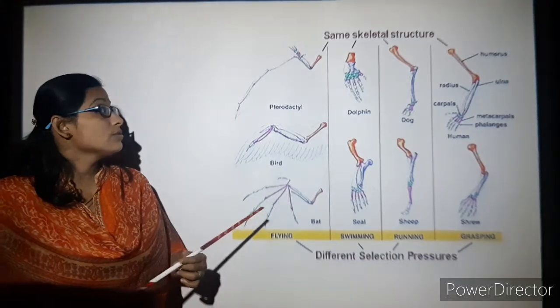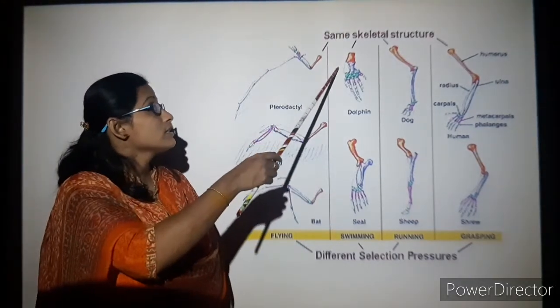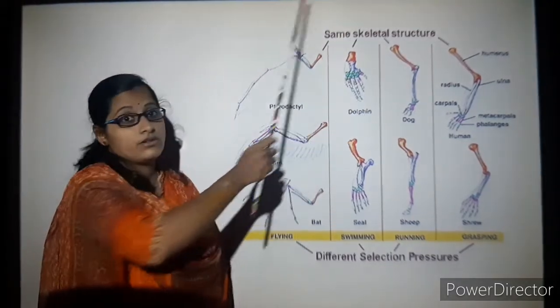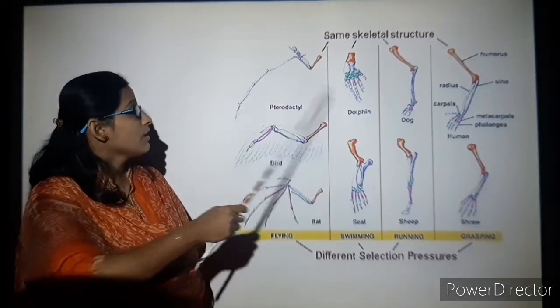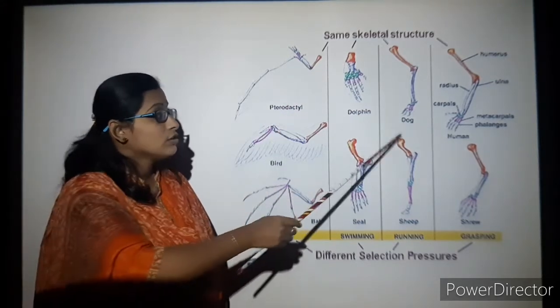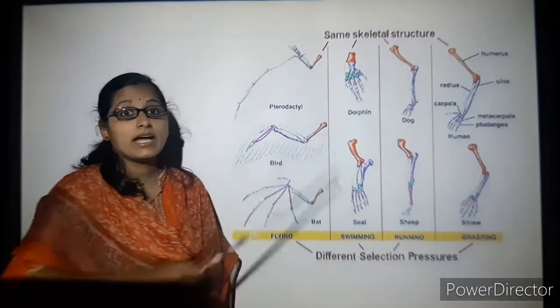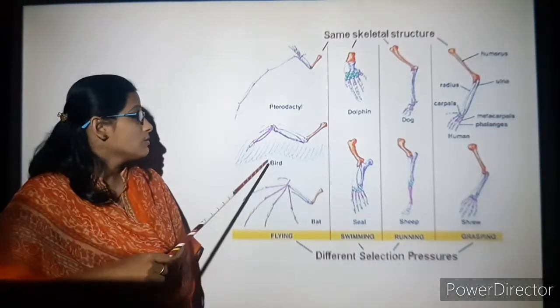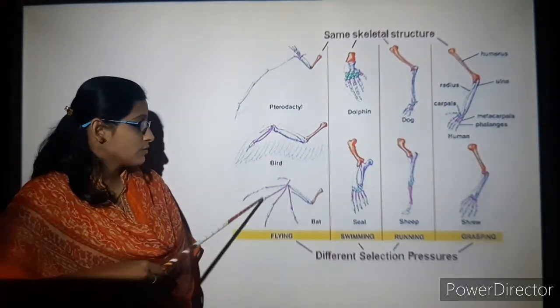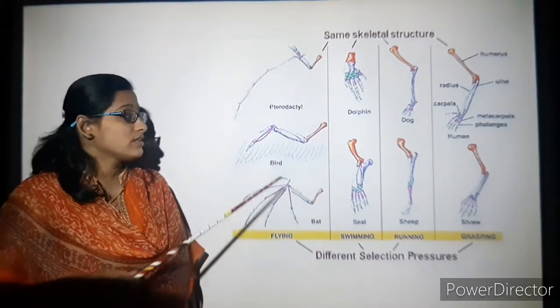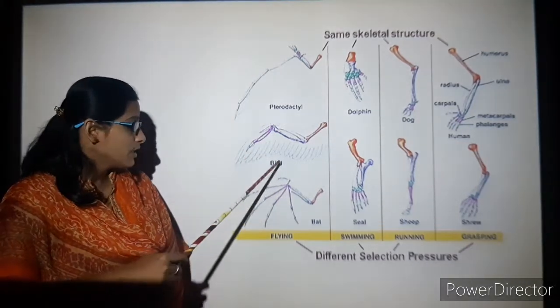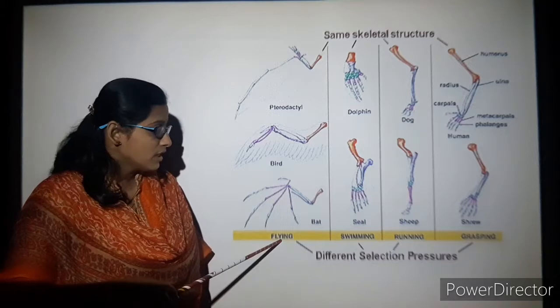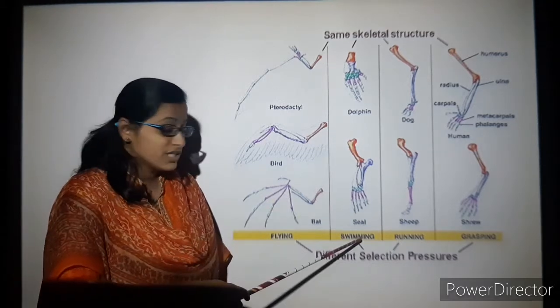Next, coming to this figure, you can see the same skeletal structure in the dolphin, pterodactyl, dog and human beings. The bird also has almost the same structure, but the function is different. Let's understand the function here. The bird uses it for flying, the seal and dolphin for swimming.